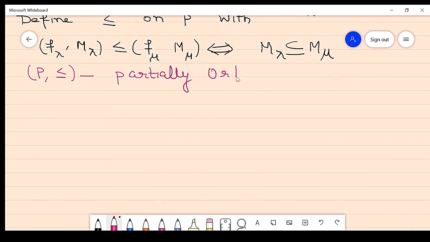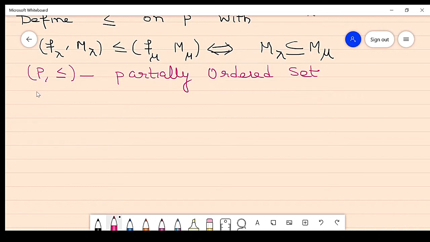Clear? Why a partially ordered set? Because this relation satisfies all three properties. So clearly it is a partially ordered set, number one.